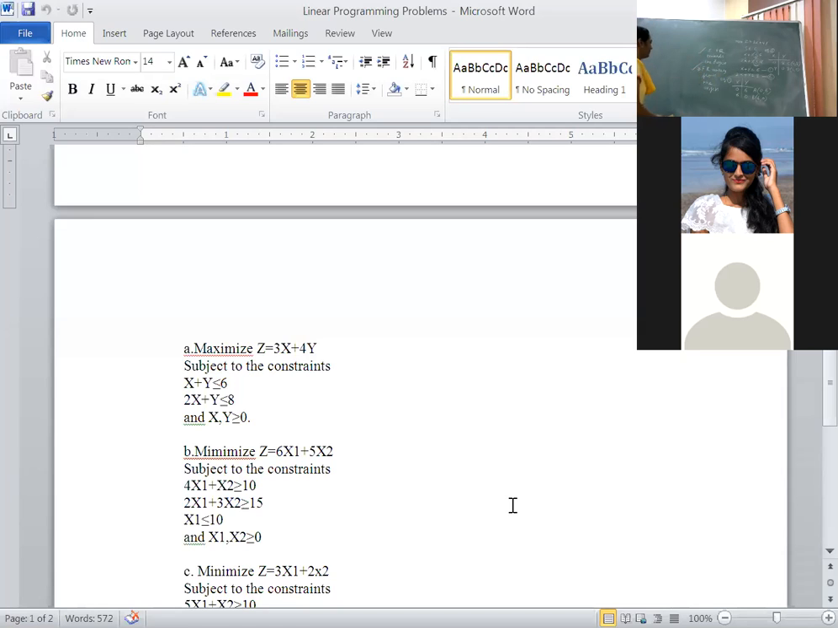Okay, right now I will plot the graph. We will take all points together, then it is easy. A 0, 6; B 6, 0; C 0, 8; D 4, 0. The x-axis highest value is 6 and the y-axis highest value is 8. Plot the graph.